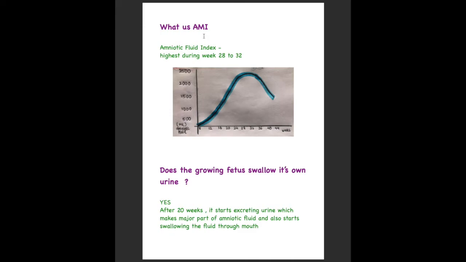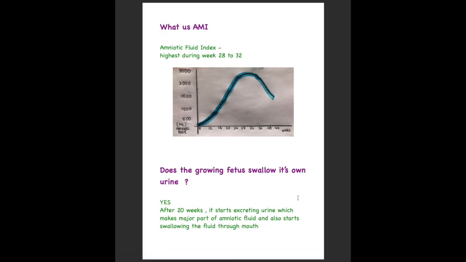Now, what is AFI? It is the amniotic fluid index. As I said earlier, the composition of the amniotic fluid changes with time, and so does the amniotic fluid volume. During weeks 28 to 32, the volume of amniotic fluid is the highest. As you can see, from week 28 to 32, the amniotic fluid volume is approximately more than 2000 ml. But then you can see that it slowly declines.